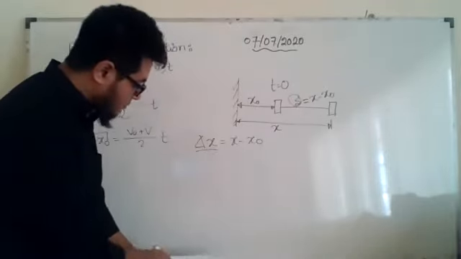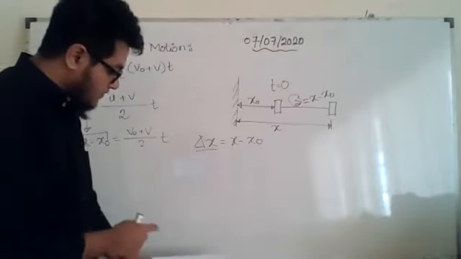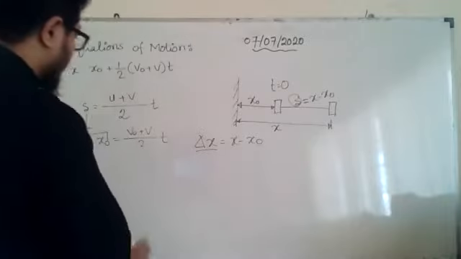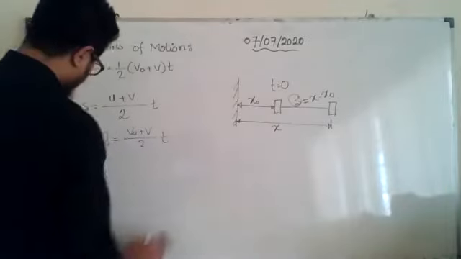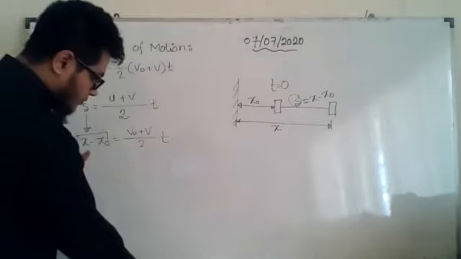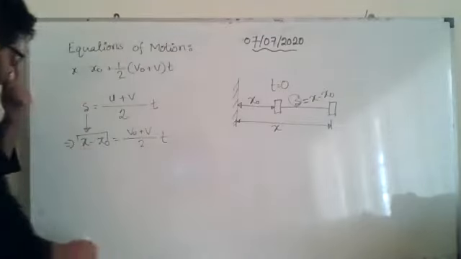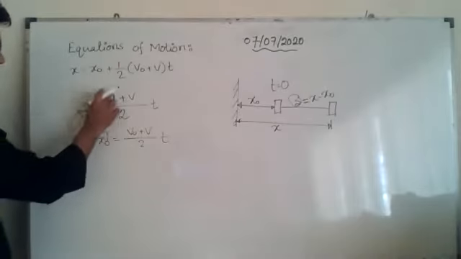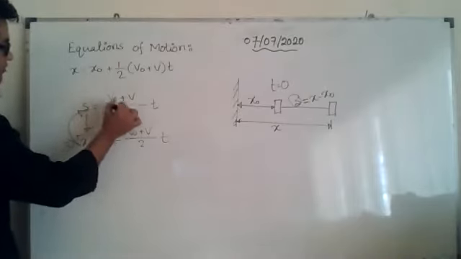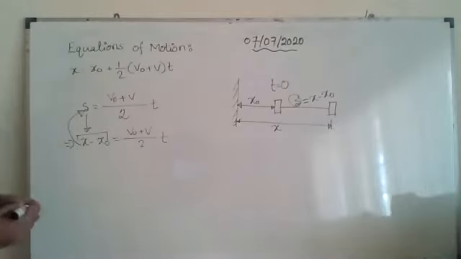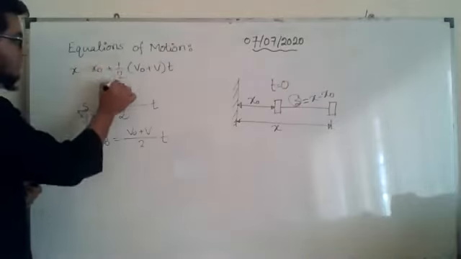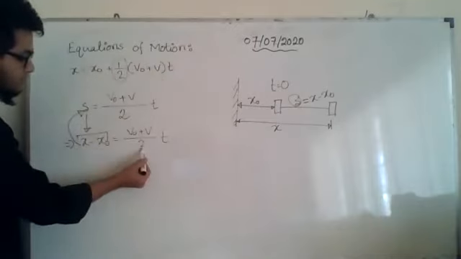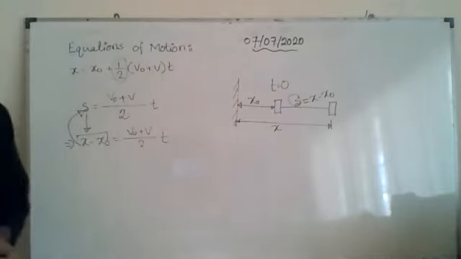The above equation will become s equal to (v naught plus v) divided by 2, into t. See, they derived the equation like this. This is the equation they derived already, 3.13. Up to this equation you understood. Now this one they will replace by s, and the equation will become s equal to (v naught plus v) divided by 2 into t. If you want, you can write the half in front, half into (v naught plus v), or you can write (v naught plus v) divided by 2. It is up to you, no problem.